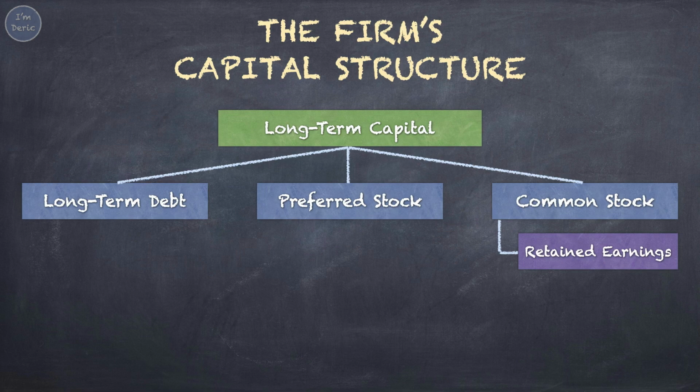The balance of the profit will go into the account of retained earnings. So retained earnings is basically the savings of a company. Second, new common stock. When the company needs capital to run a new project, it can issue new common stocks to the public to raise new funds. In short, common stock equity equals retained earnings plus new common stock.